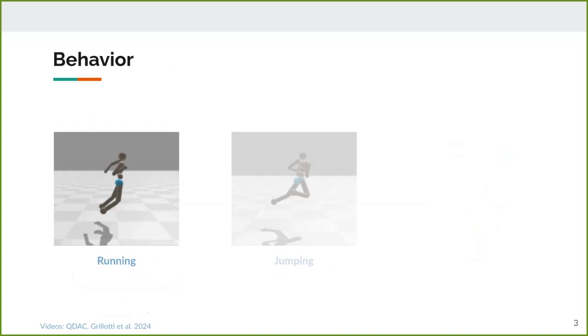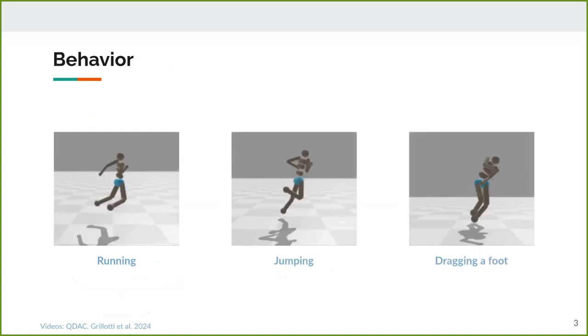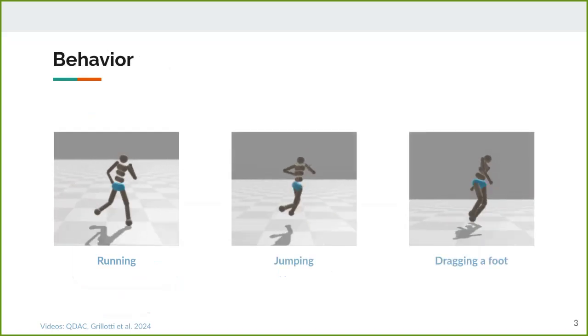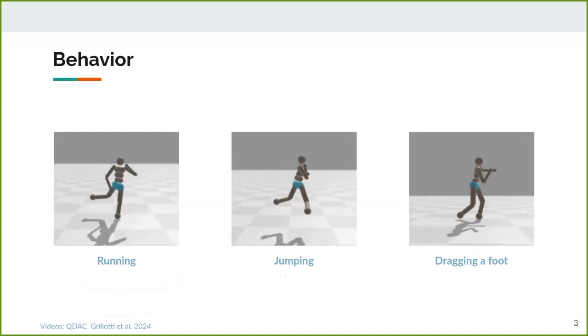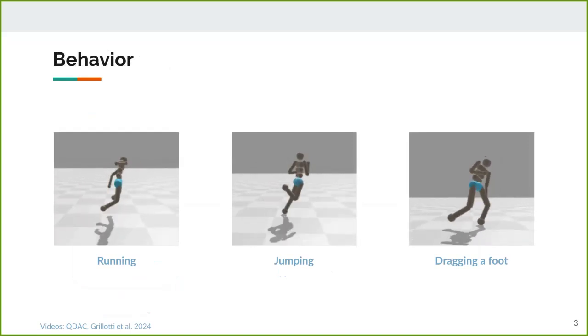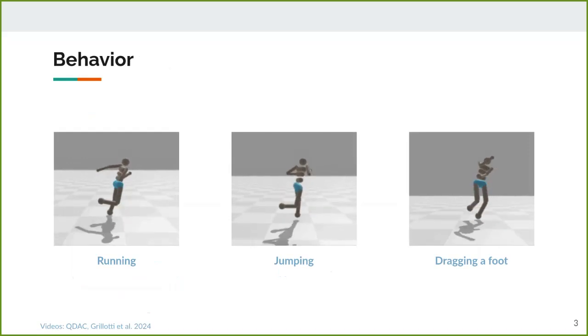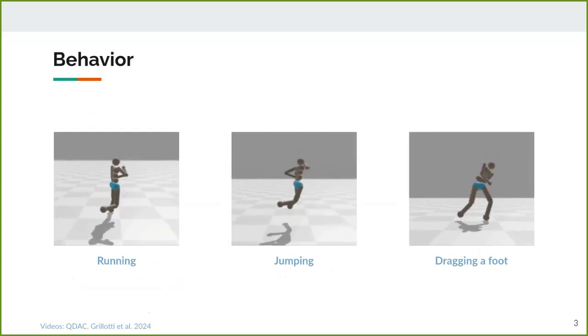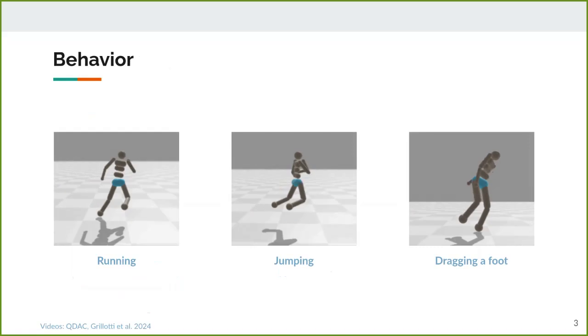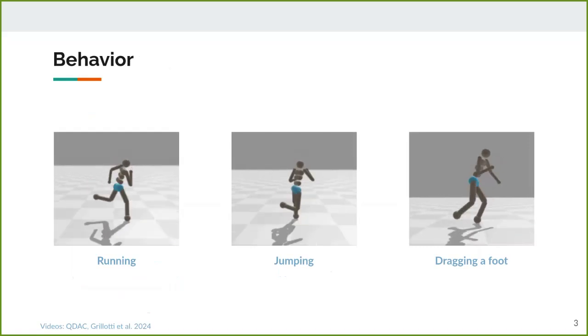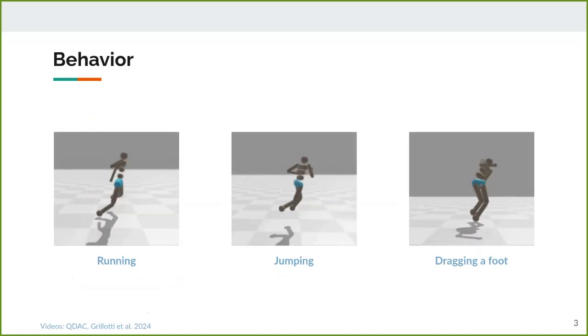In addition to the fitness score of a policy, which measures how well it did, we can also study its behavior, which describes the way it tried to solve a problem. For example, these three policies aim to solve the same problem of moving forward, but use different strategies to do so. One runs, one jumps higher, and the third one walks by dragging one foot on the floor.